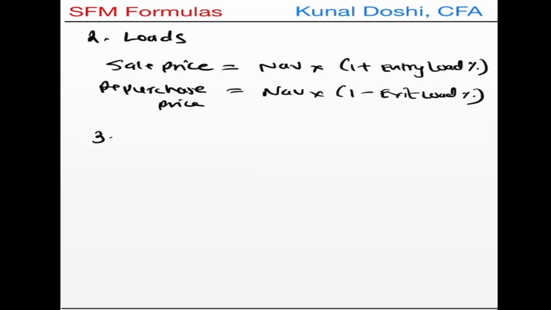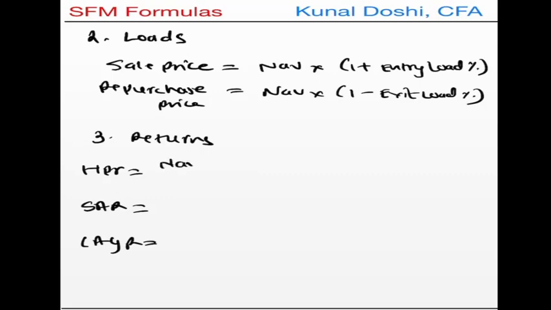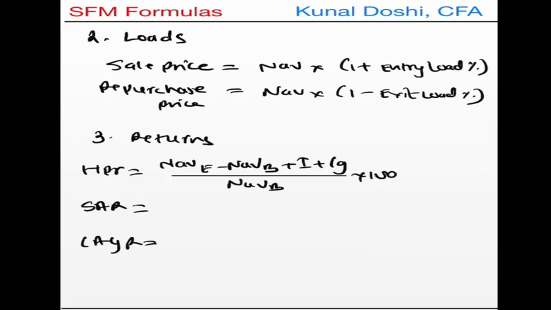The third and the most important formula is with respect to returns. There are different types of returns. We will take holding period return, annualized return, and then compounded annualized growth rate. So holding period return is NAV ending minus the NAV beginning plus income plus capital gain. Your income is dividend and interest, and capital gain is from buying and selling the fund, divided by the beginning NAV into 100. This is your holding period return.